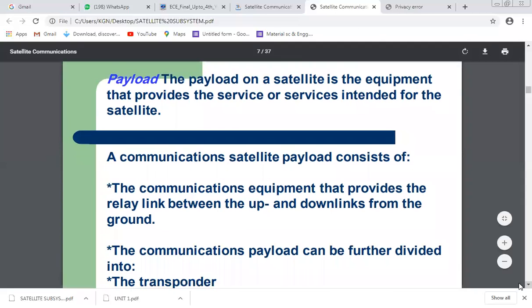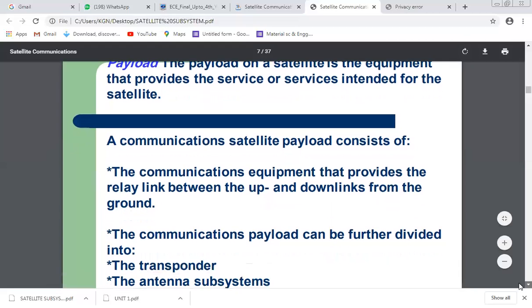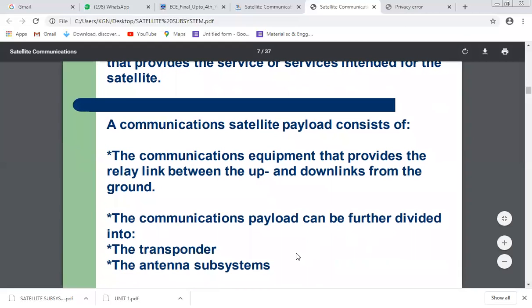Payload is actually the communication part of the satellite. Payload consists of the transponder and antenna. These are the two main parts of the payload.